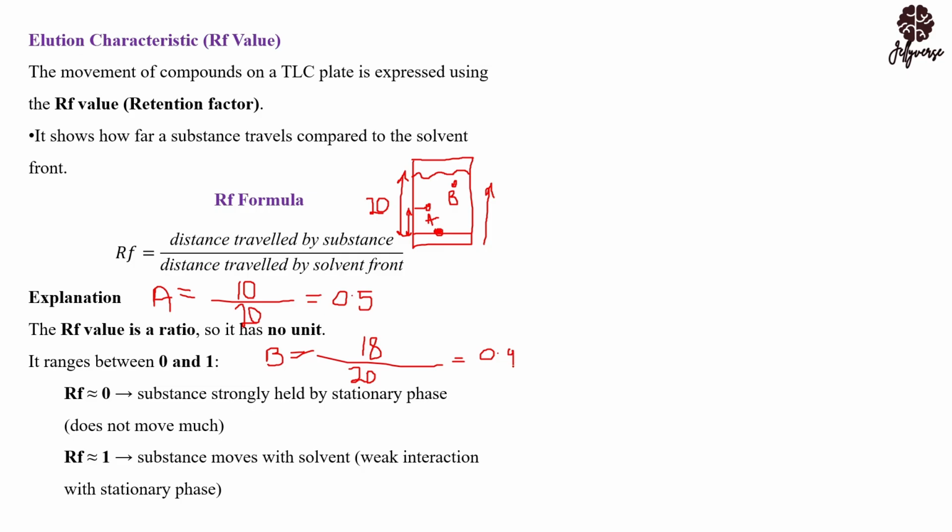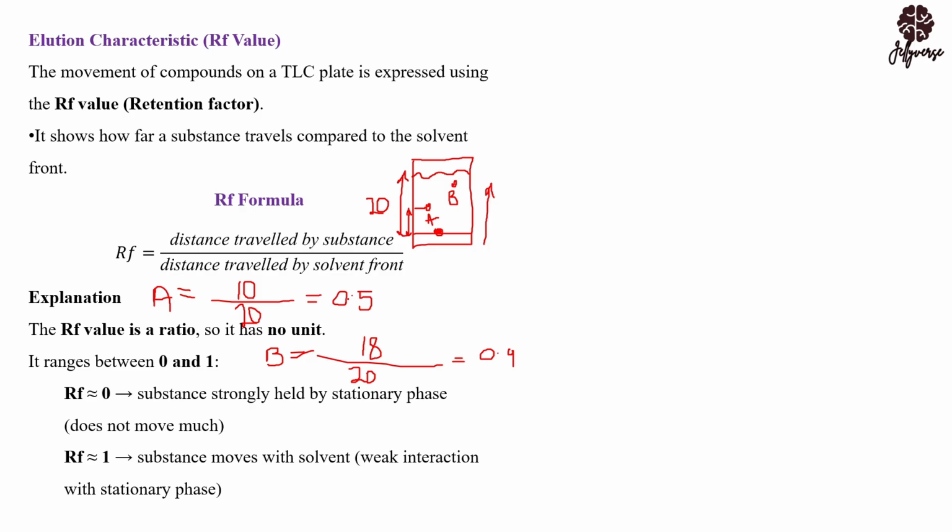Then this should give you an idea that if you are having a greater RF value for a compound, meaning it travels faster, it was interacting with the solvent more. You get the concept? If the RF value is bigger, then this means that it has traveled faster, because see where B is, it has traveled faster and its RF value is 0.9. But if it travels slower, like A, you could see that the RF value is smaller.